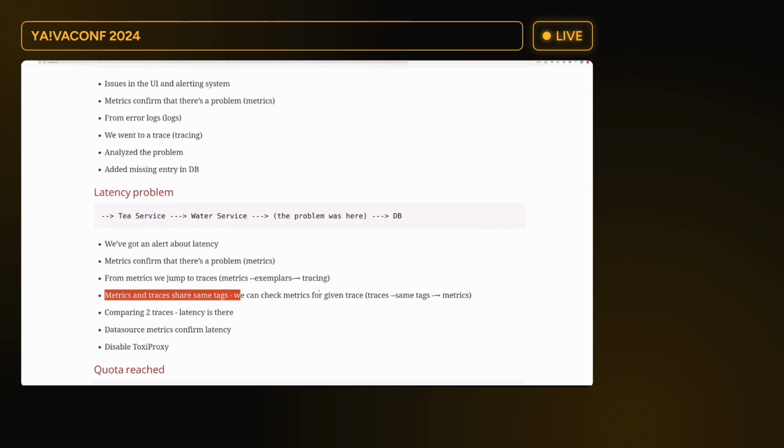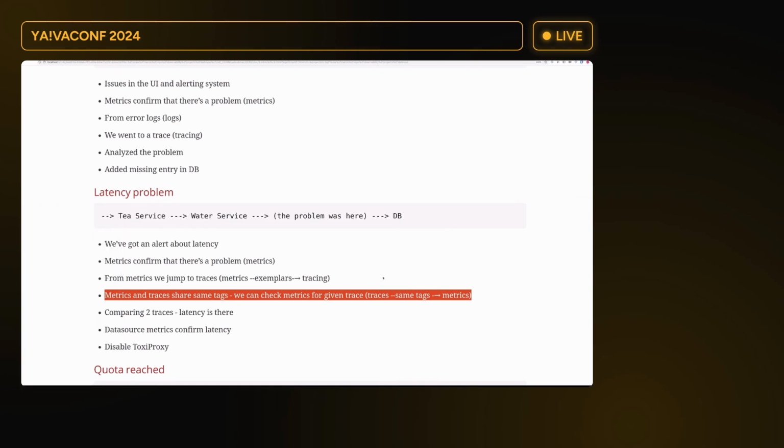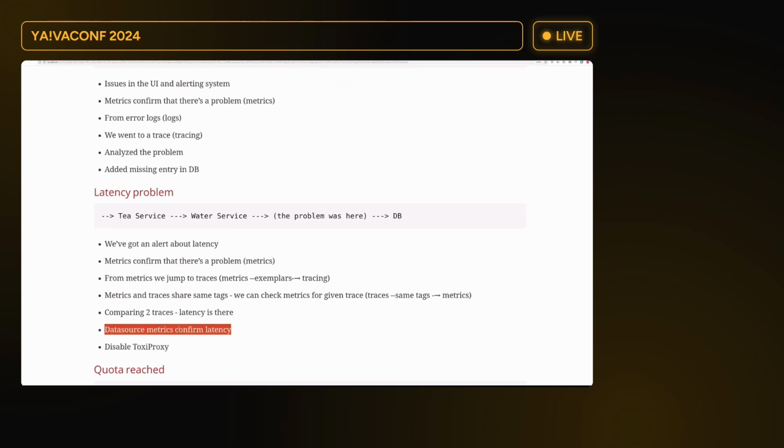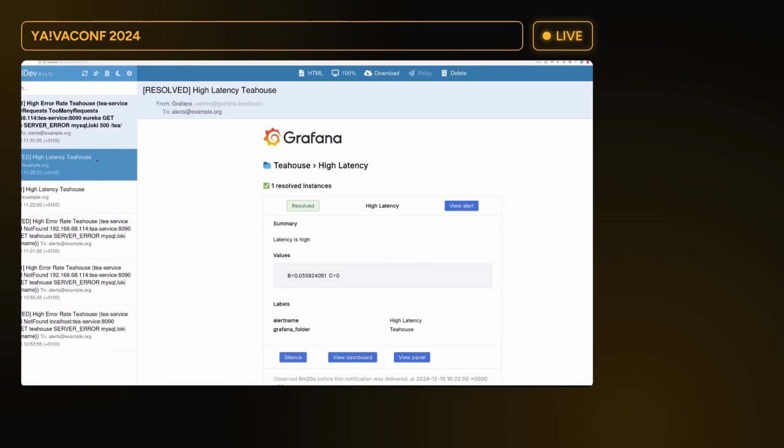Since metrics and traces share the same tags, we can check metrics for given trace arguments, meaning span values, span attributes. Then we compare it to traces, and we can see that the latency is there. We check that it's indeed the problem with the data source metrics, and finally we disable Toxiproxy. So let's check the alerts. We have resolved the high latency tleaf house problem. Amazing. Now what is this?